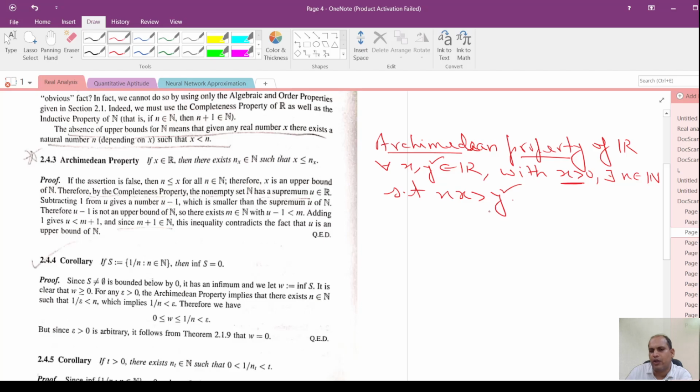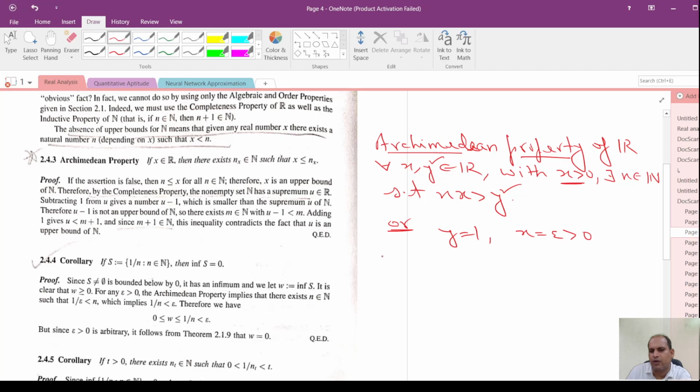Since this is true for each y, it will also be true for y equal to 1. So, we can call it a corollary: for y equal to 1, and in place of x let us take epsilon, which is strictly greater than 0.